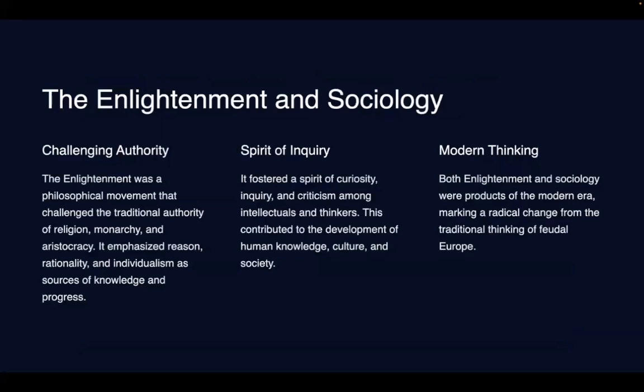So there were mainly 3-4 principles. The first was that Enlightenment was challenging the traditional authority of religion, monarchy, and aristocracy. So it was emphasizing reason, rationality, and individualism as source of knowledge and progress. The traditional values were emphasizing collective orientation, and they were more emphasizing religious values. So all of these were challenged.